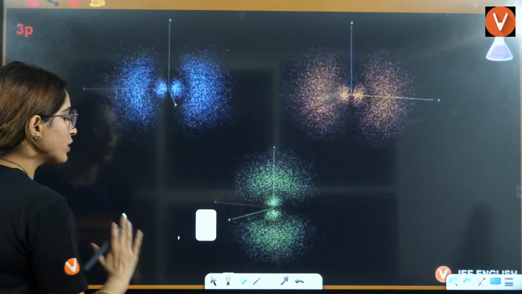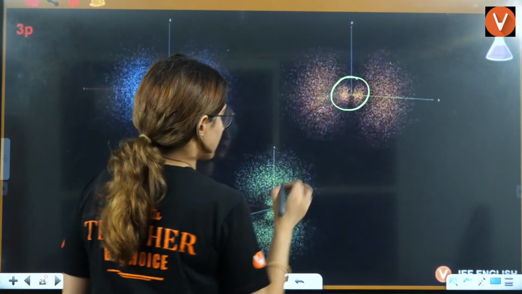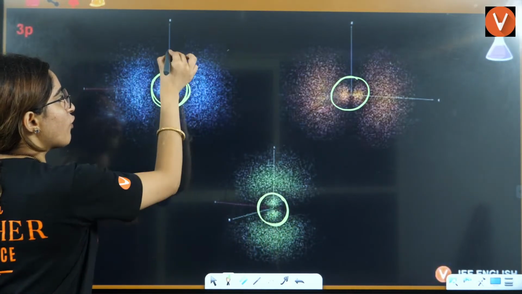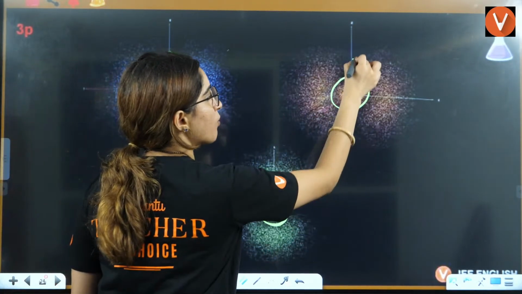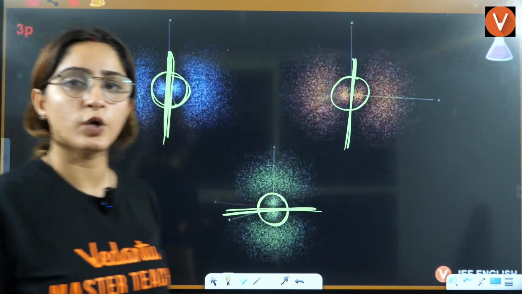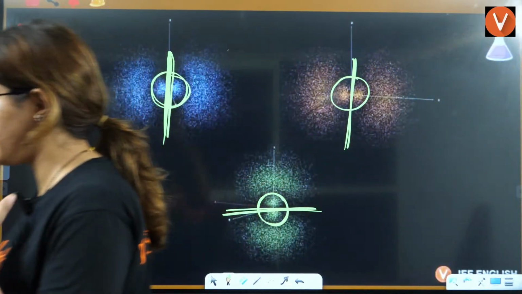Okay. So here this is in the form of a circle. Right. And here you can see it is in the form of a plane. Okay. So one is your radial node, other is your angular node.